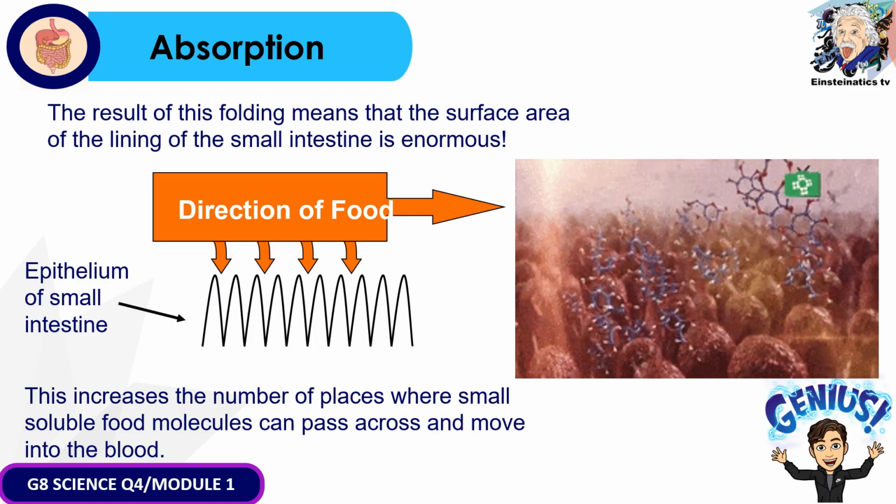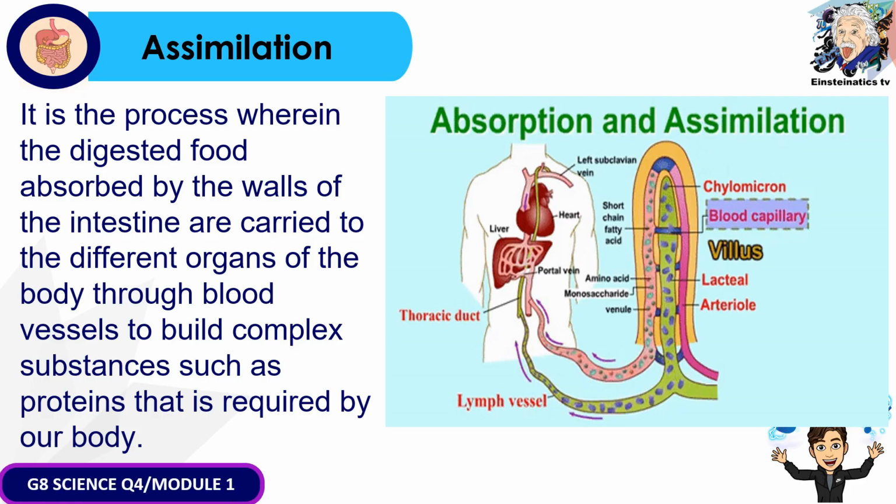The next step in the process of digestion is known as assimilation. So after absorption, now comes the part of assimilation. So ano nga ba yung assimilation? When we talk about assimilation, ito yung process wherein yung digested food absorbed by the walls of the intestines are carried to the different organs of the body through blood vessels.